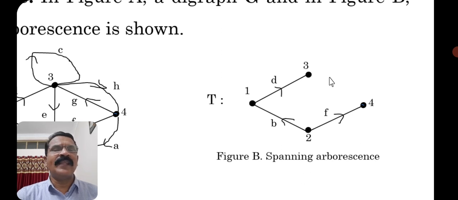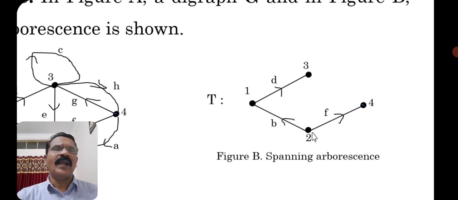Now, is it a spanning arborescence? Yes, it is a spanning tree first of all, because it contains the same vertex set as that of the graph G. Now, is it an arborescence? There must be one vertex whose in degree is 0. Which is that vertex? If you consider the vertex labeled 2, what is the in degree of vertex 2? It is 0, because these are the edges out of 2. There is no edge incident into 2. That's why the in degree of this vertex is 0, and that's why this is the root of the tree.